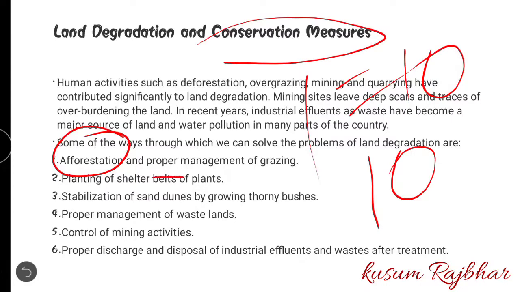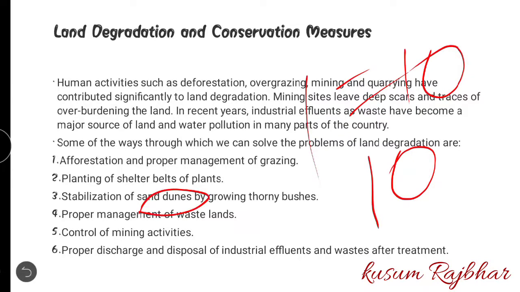Then proper management of grazing, planting of shelter belts of plants, and stabilization of sand dunes by growing thorny bushes. Proper management of wasteland, in the sense that, for example, for many years the land has had no growing of crops, no farming, nothing happens there.